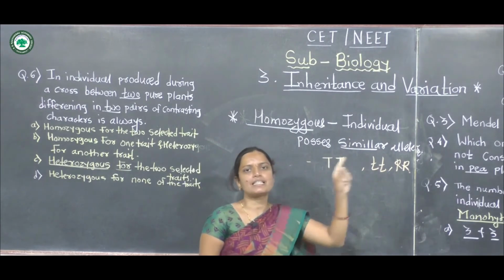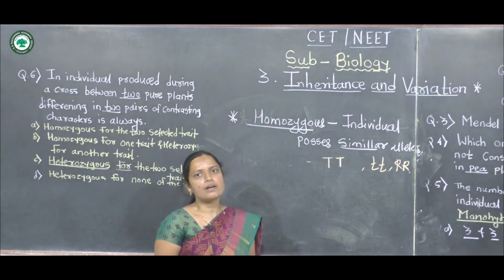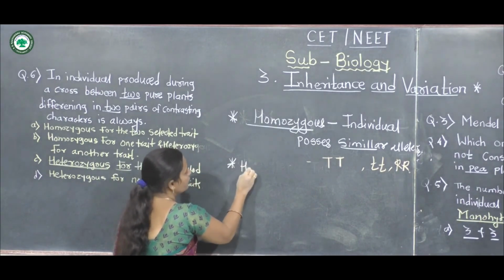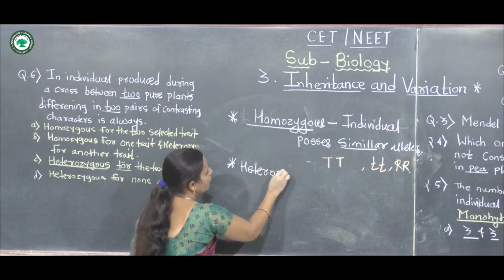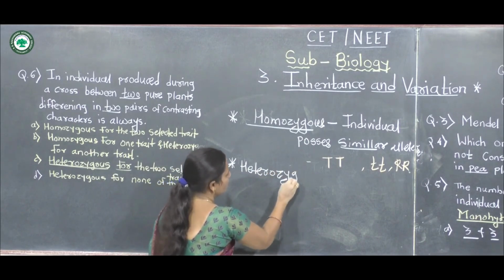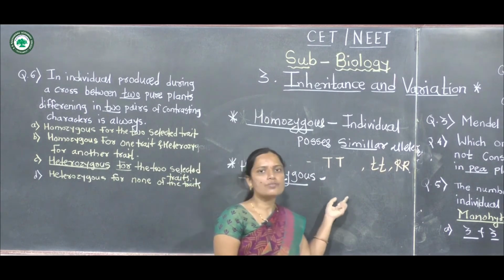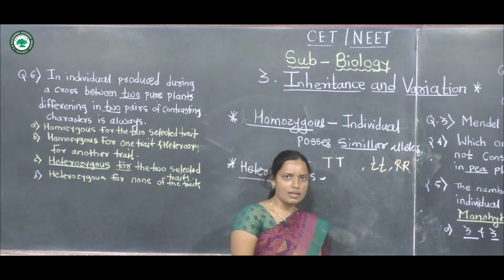Next term, heterozygous. Hetero means different. Heterozygous means an individual possessing dissimilar alleles.